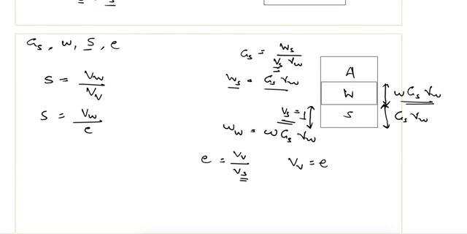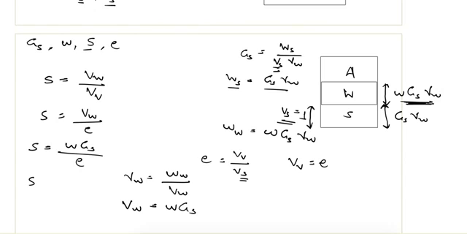Now for the unit weight of water, we know that gamma W is equal to the weight of water over the volume of water, and the weight of water is given as W Gs gamma W. So volume of water will be equal to W Gs, and if I put this value in this equation, we get S equal to W Gs divided by e, hence S e equal to W Gs.